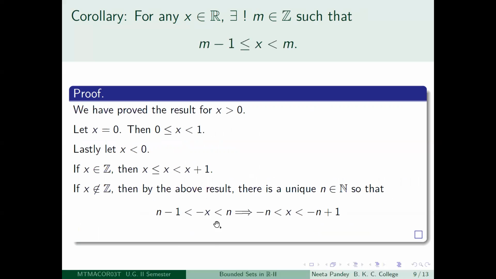So just multiply this inequality by minus 1. What do you get? Minus n less than x less than minus n plus 1. So your m is minus n plus 1. And this is unique because you start with a unique n which satisfies this. And once you get this strict inequality, this is enclosed in this inequality, right? So we have proved this result, that for any real number x, there is a unique integer m, so that m minus 1 is less than or equal to x is less than m.